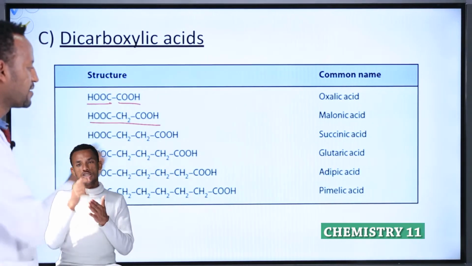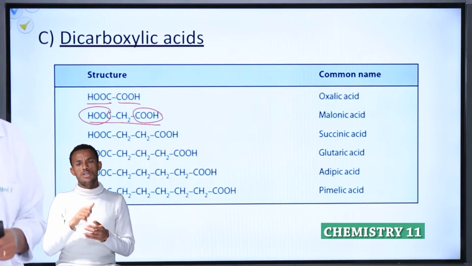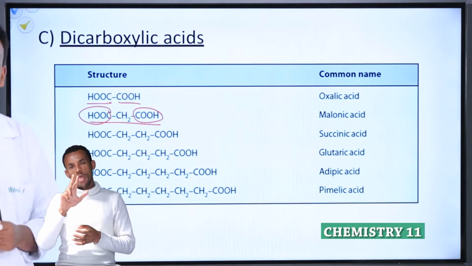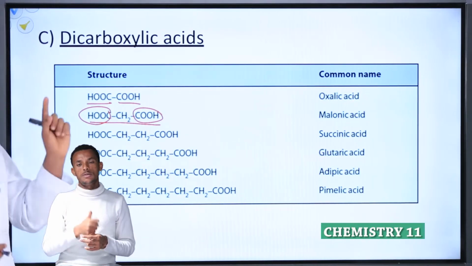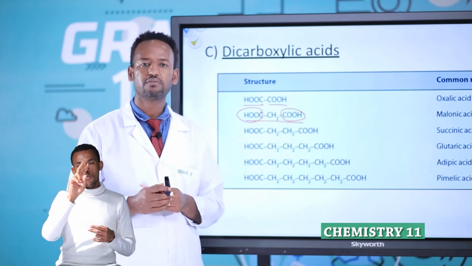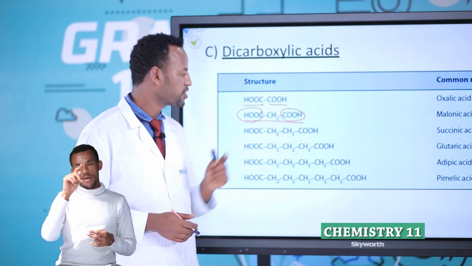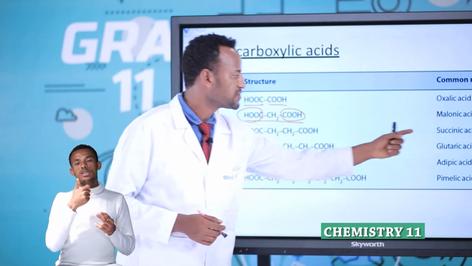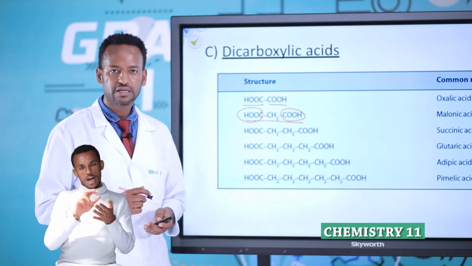This is 3 carbons, but with COOH at both ends, all are, by the way, dioic acids. The only difference is the number of carbons. Therefore, how many carbons? 1, 2, 3. IUPAC name, propane dioic acid. Common name, malonic acid. With 4 carbons, 1, 2, 3, 4, the alkane name is butane, and the acid with 2 COOH groups is butane dioic acid. But the common name of this one is succinic acid. And so on. Please, students, read from your textbooks.